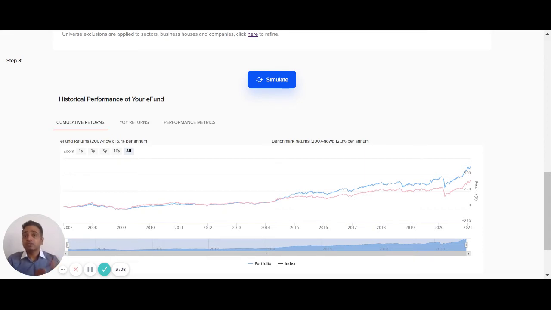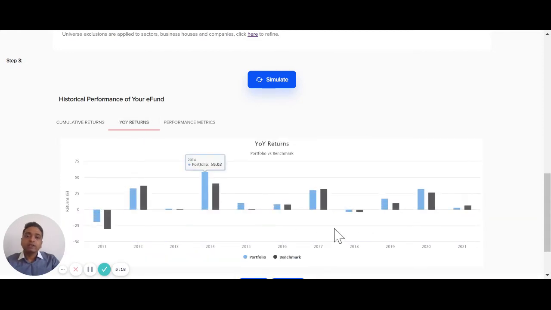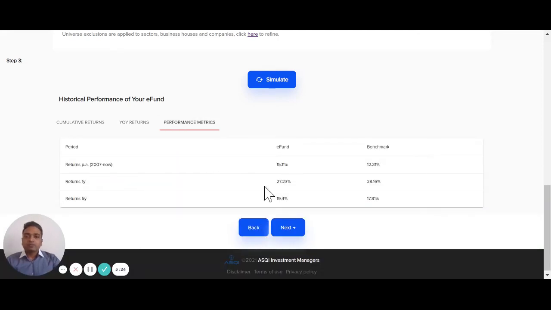And these days, even mutual funds are close to benchmarks. So you could outperform your mutual fund by almost 5 percentage points. Year on year returns tell you whether this is a fluke or it was consistently superior. And performance metrics give you a sense of how it was in 1 year, 3 years, and so on.